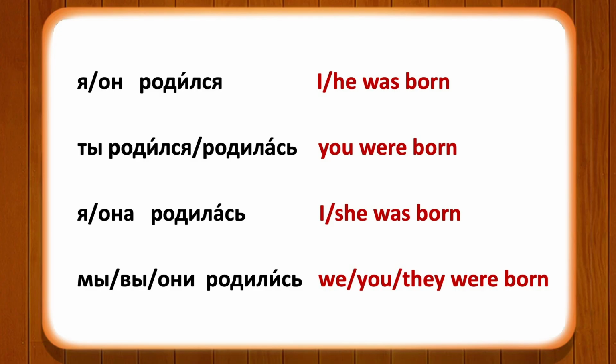Ты родилась, you were born. Она родилась, she was born. In plural, мы родились, we were born. Вы родились, you were born. And они родились, they were born. Let us read some dialogues which will show you the use of this verb родиться.